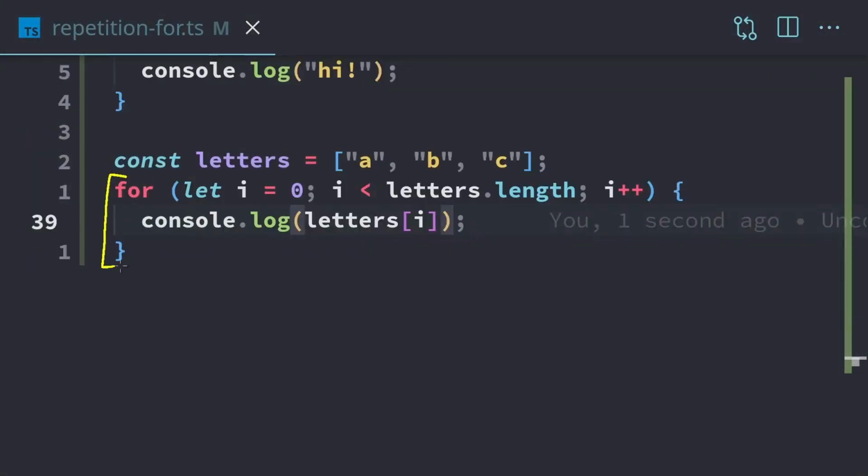Now, this is not the recommended way to actually iterate through an array. We will be covering a more appropriate way in a few videos, but this way does work, and it is usable for now until we get to more advanced concepts. And that'll do it for the for loop. I'll see you in the next one.